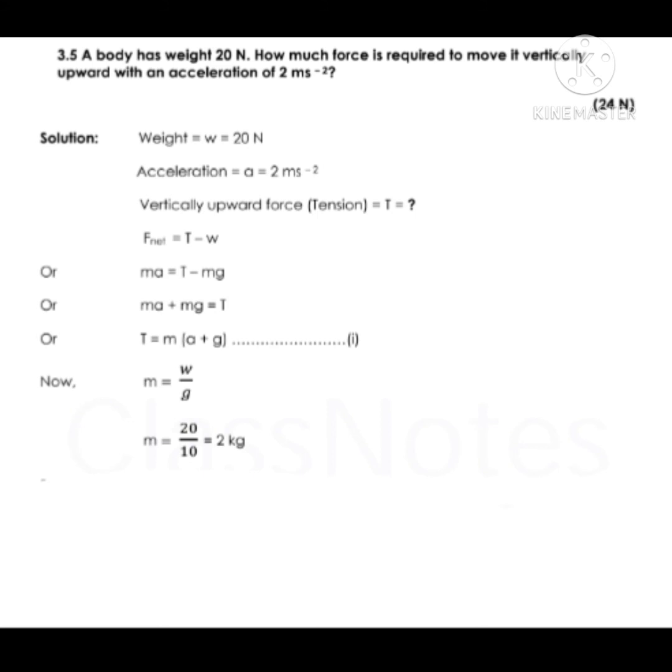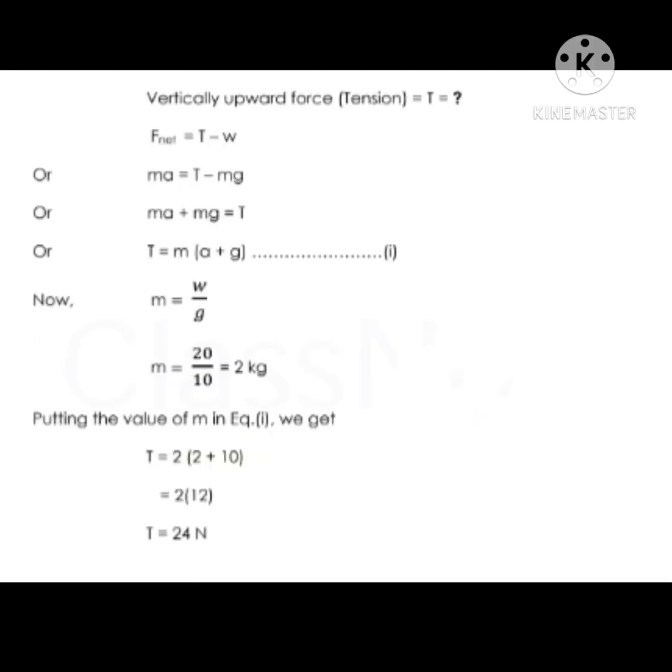So students, mass equals weight upon g. By putting these values, we have 20 upon 10, which equals 2 kilogram. So by putting these values in equation number 1, we get T equals 2(2 plus 10), that is equals 2 into 12, and the final result is 24 Newton. So 24 Newton tension force is required to move upward.